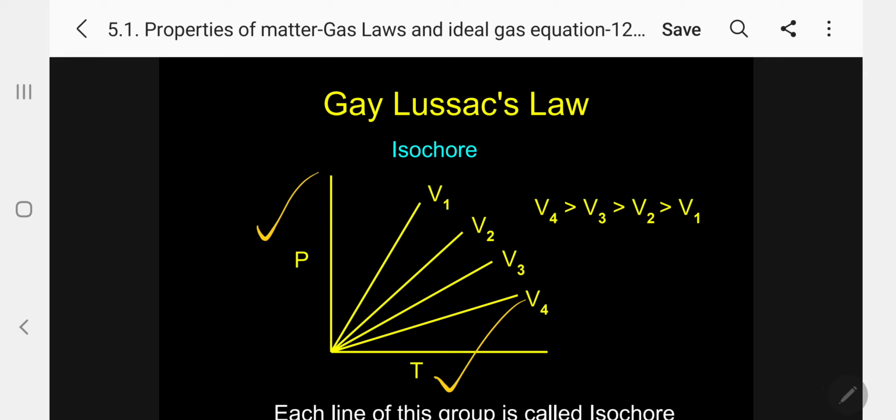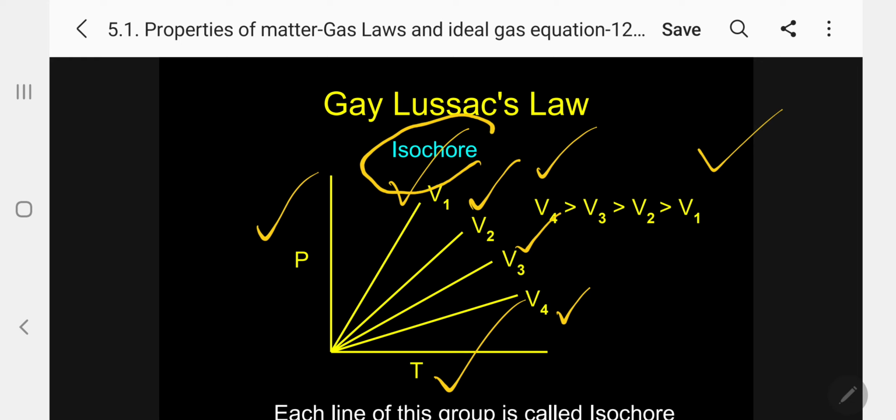various curves are obtained. This is volume 1, volume 2, volume 3, volume 4. Volume 4 is greater than volume 1. So these curves are called isochore. Kindly follow, 'core' indicating that is the volume at constant volume. Each line of this group is called isochore.